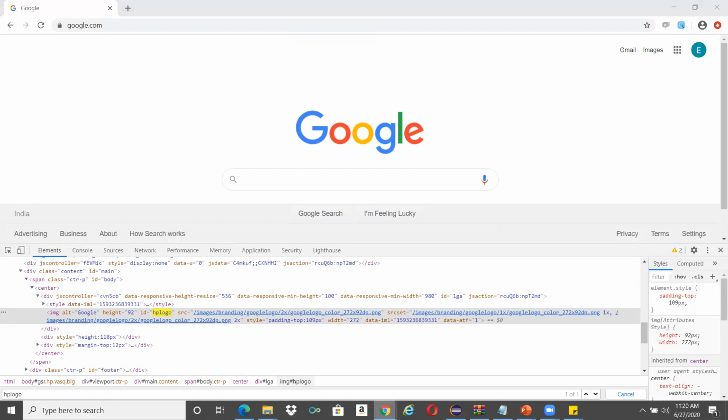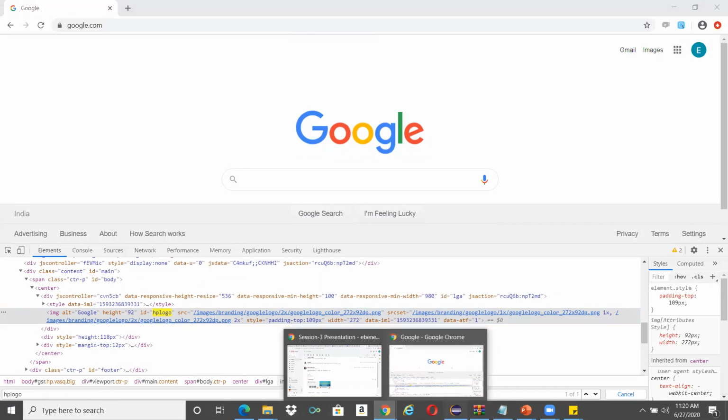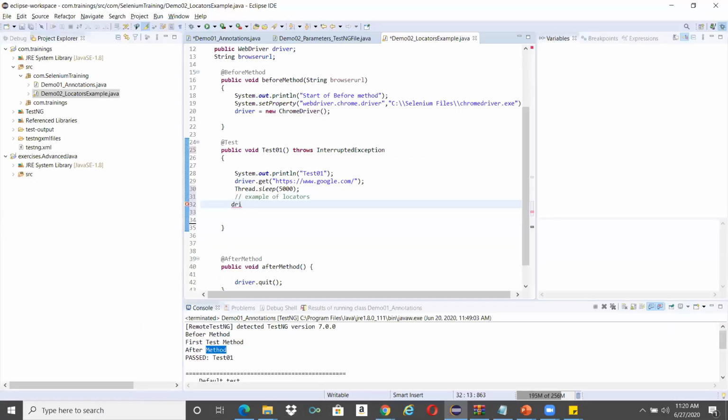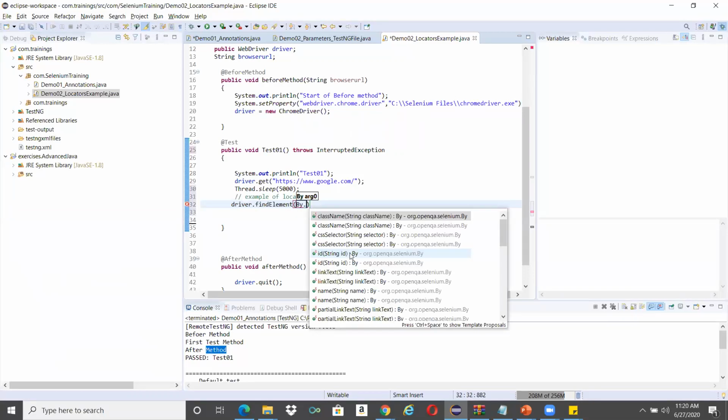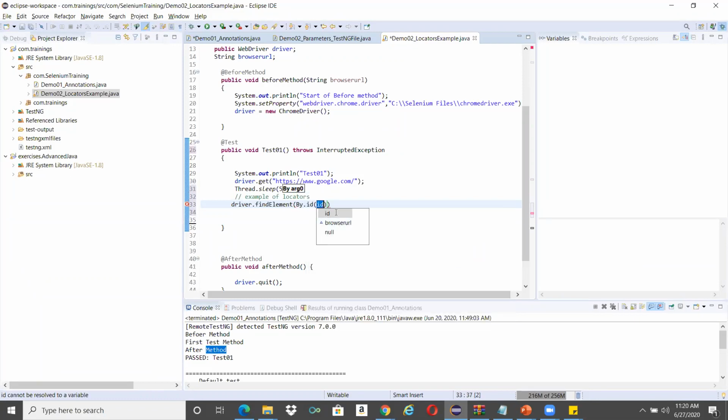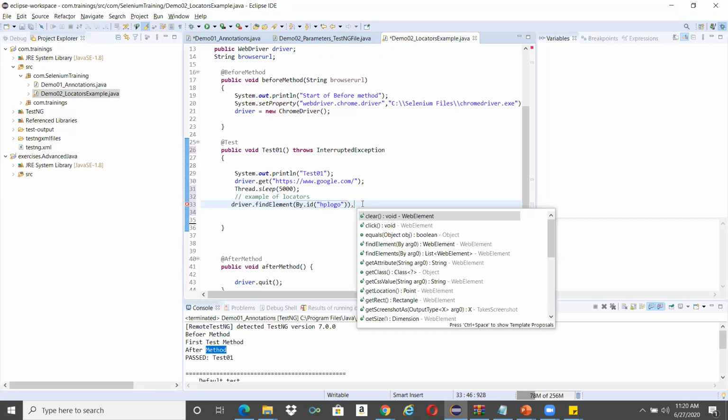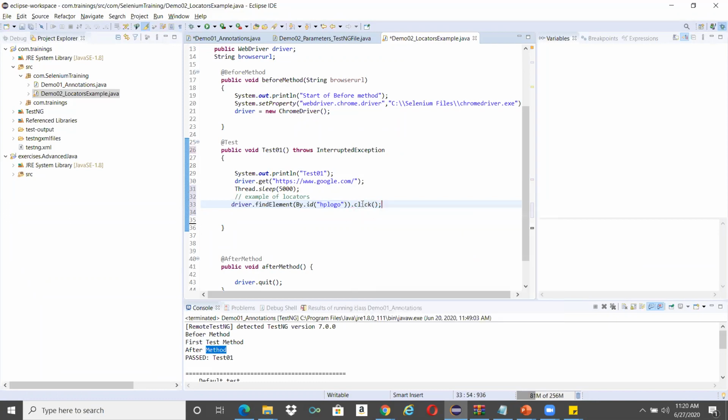Go to our driver dot find element by dot. When you click on dot, you will have all the methods. So now we want to work with ID. It is asking what is that ID you are working with, so you have to give the value in double quotes. So I gave By.id of the value, and dot click, because I wanted to click on it. Okay. Done.